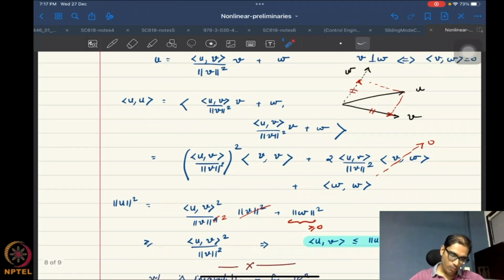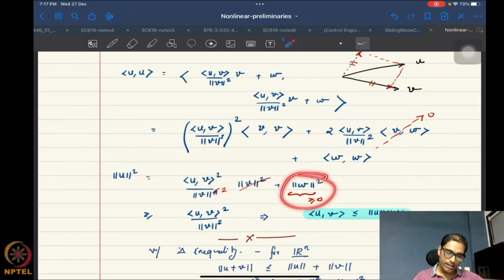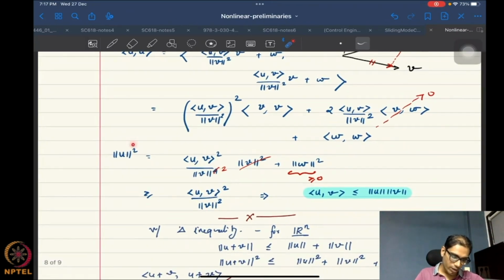Now, once we have that, we know that this is a non-negative quantity. It's norm w squared. Similarly, this is norm v squared, and this norm v squared will cancel with this norm v to the power 4, so I'm left with norm v squared. This quantity is greater than or equal to 0. So what do I know? I know that norm u squared is in fact greater than or equal to just the first term. And I immediately get the Cauchy-Schwarz inequality, exactly as I wanted.